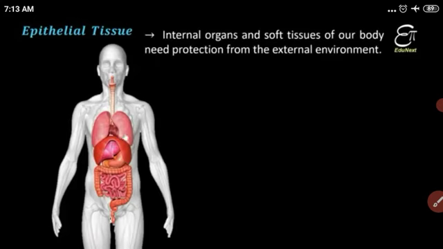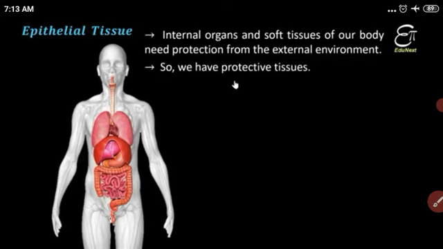You know that student, in our body there are so many internal organs, and these internal organs are made from soft tissue, and we need to protect them from the external environment. The internal organs are very delicate. External environment means sometimes the temperature is very high, sometimes there is moisture or dryness, and we need to protect the internal organs, which are made from soft tissue, from the external environment.